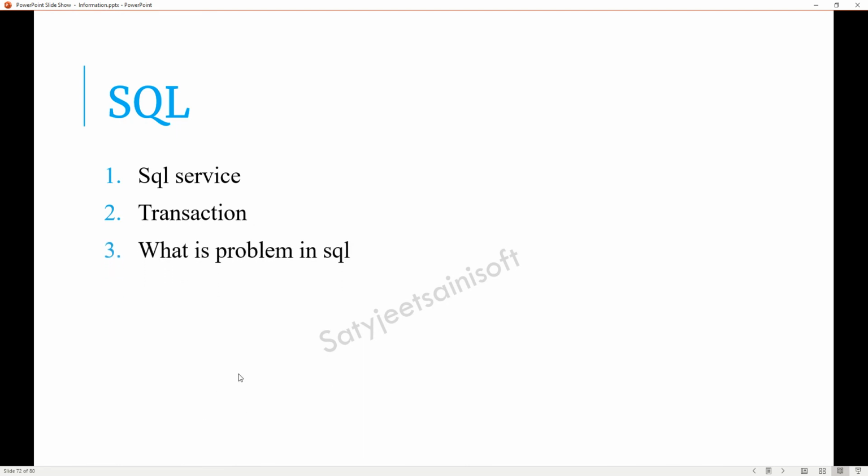Another one is what is the problem in SQL. This is a question specifically in comparison with NoSQL, like MongoDB and others. You can mention that this one is a relational database with a table structure, and we follow structured query language here. These things are enough on the broader level. Another one is the optimization approach in SQL. That is also a very big question.